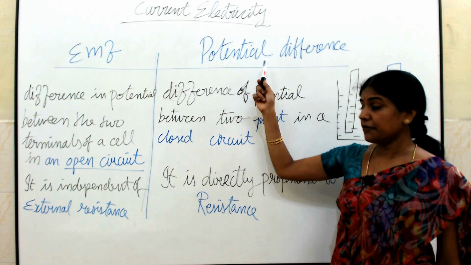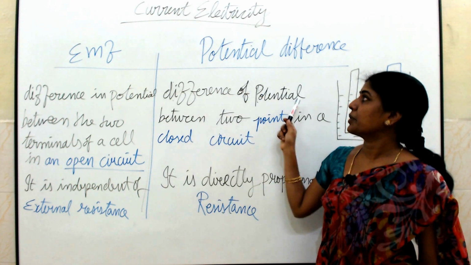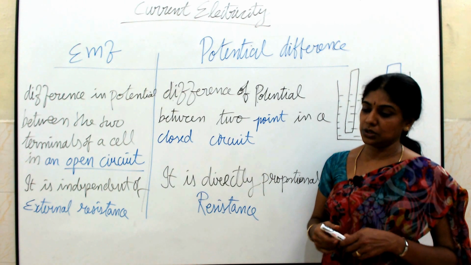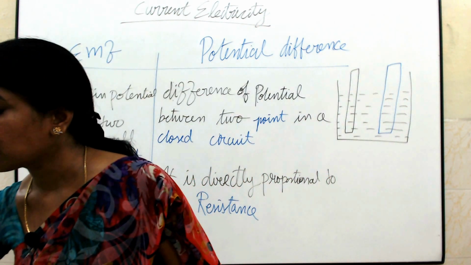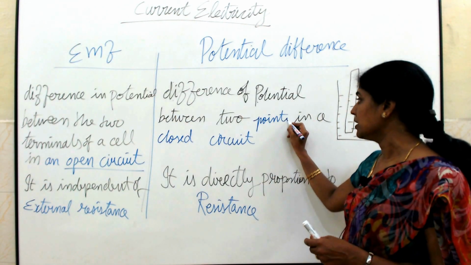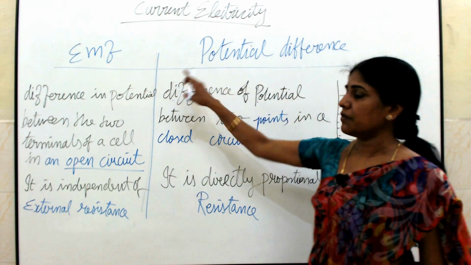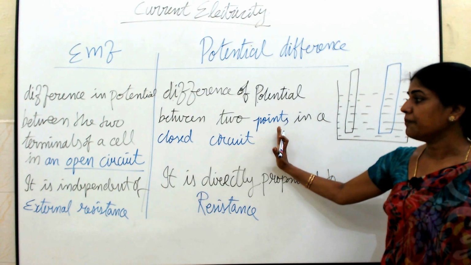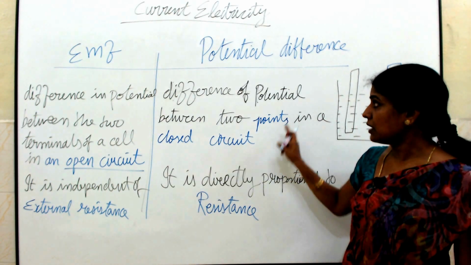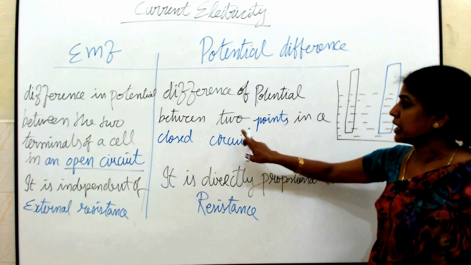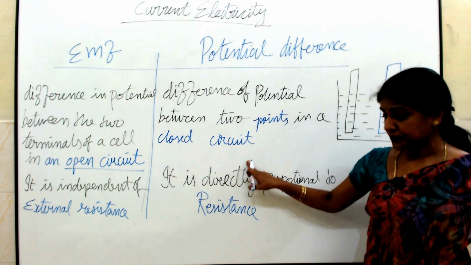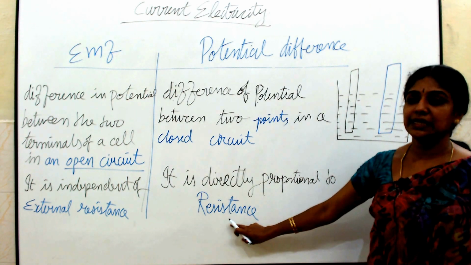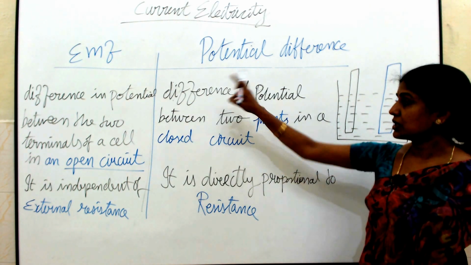Then what is potential difference? It is nothing but the difference of potential between any two points in a closed circuit. Between any two points in a closed circuit, that we call the potential difference. This is very important. You should know the major difference between what is meant by EMF and what is meant by potential difference. Here this potential difference is directly proportional to the resistance of the circuit. So this is a major difference.